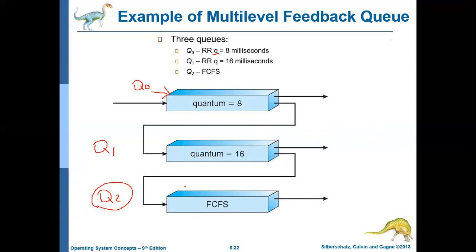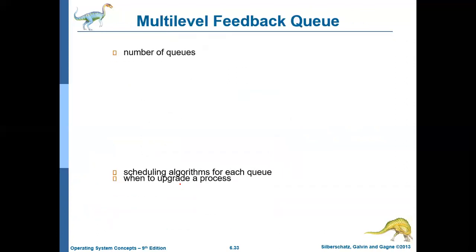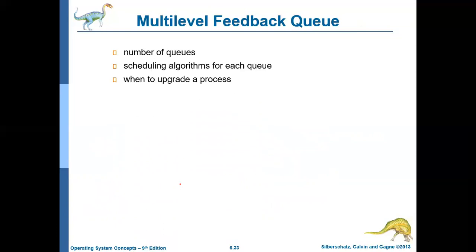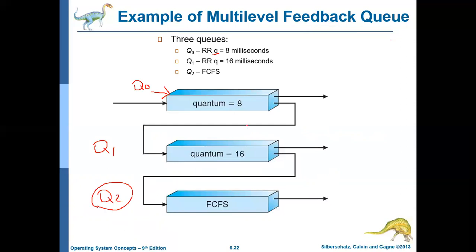Okay, and also here aging will be implemented. If a job is in the lower priority queue for a longer period of time, then it will be promoted to a higher priority queue. So this is how the multi-level feedback queue algorithm works. Basically it depends on a few characteristics. It depends on the number of queues, how many queues there are, and also on what the scheduling algorithm is for each queue. For example, in this case, Q0 and Q1 follow the round robin scheduling algorithm, whereas Q2 uses the FCFS scheduling algorithm.